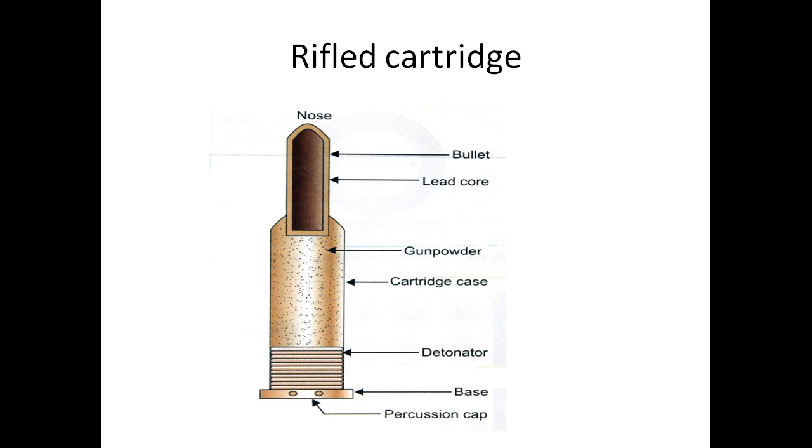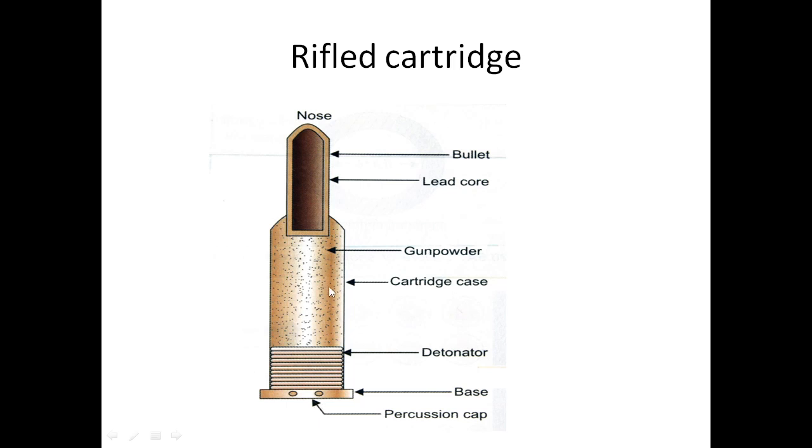Now what is rifle cartridge? Rifle cartridge is a complete round. The case is made of cupronickel, and the bullet is also there. This is a complete case with the bullet, and this is the percussion cap. The percussion cap is connected with the detonator. Detonator is having the primer. Primer consists of igniting chemicals. These are the salts of lead and barium. So igniting material will be here.